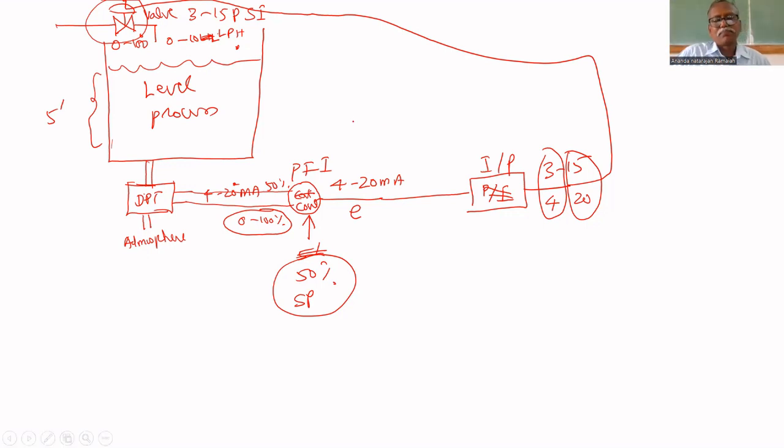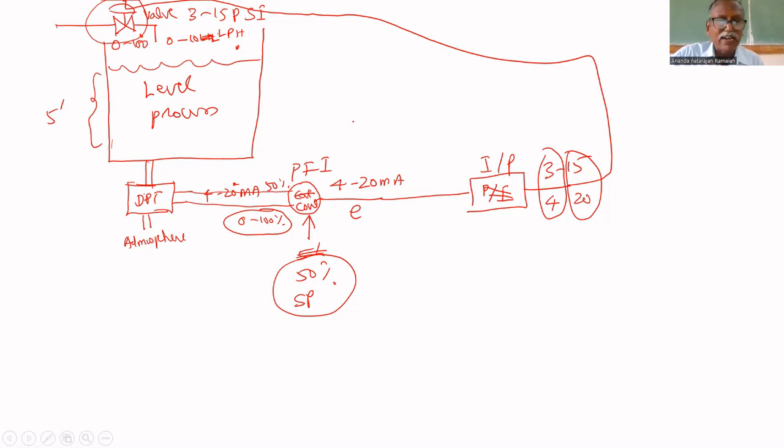Now we'll come to this. Initially, the level is 50%. Am I correct or not? The set point is 50%. What is the error? 0. 0 means 4 milliamps. I to P gives how much? 3 psi. The valve will be closed. So the level starts draining. But what is the input required?